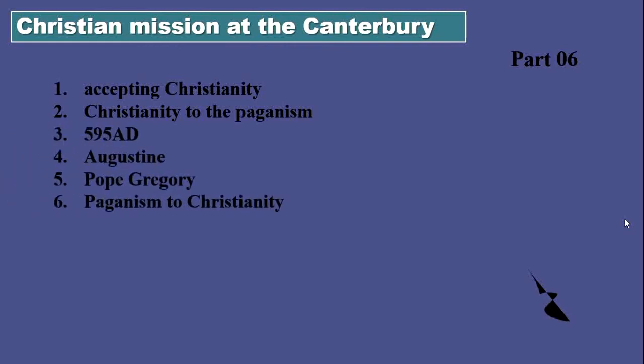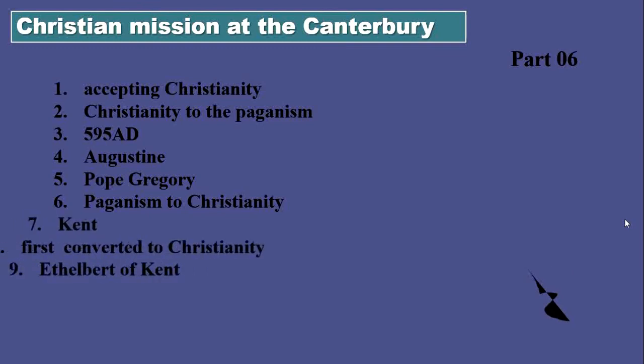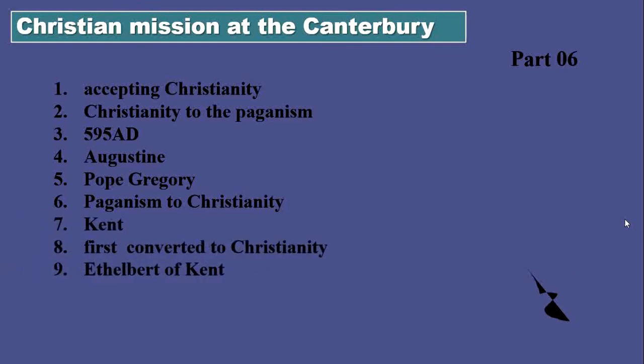In 595 AD, Augustine, who was a preacher and writer, was living as a monk in Rome. On the other hand, Pope Gregory the Great, who was also a writer and ruler, chose him to lead a mission to convert the pagan Anglo-Saxons to the Christian faith. Kent Kingdom and its king Ethelbert were first converted to Christianity. Kent was the area where the Jutes settled. It was one of the most powerful kingdoms. The king built several churches and gave Augustine the ground at Canterbury, where Canterbury Cathedral stands today.